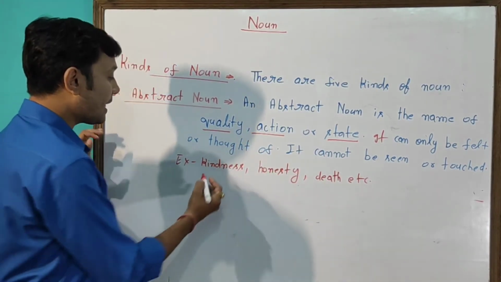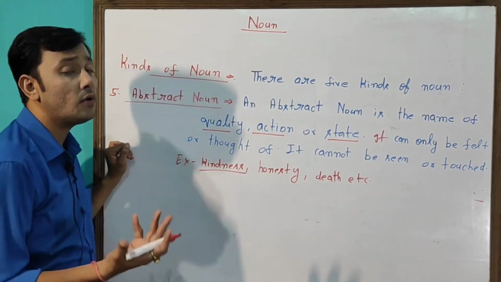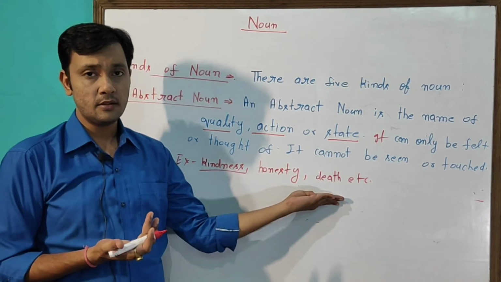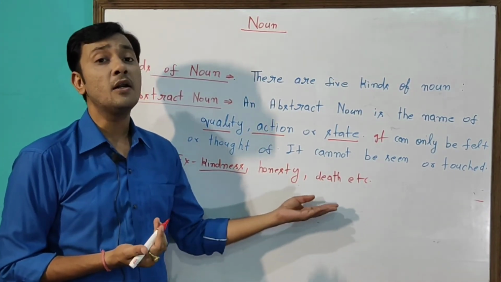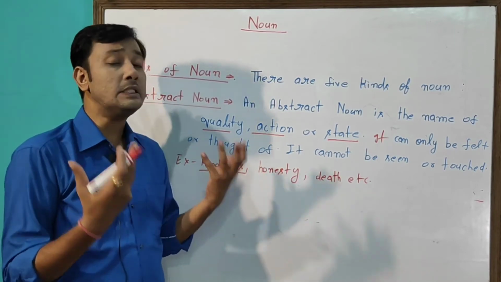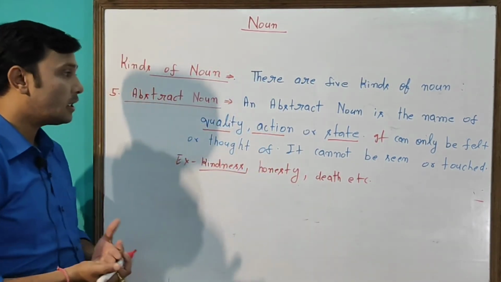Okay. For example, kindness. Kindness we can feel, we can think of. We cannot see or touch kindness, honesty and death. These things cannot be touched and cannot be seen. These things can be felt or thought of. So that is abstract noun.